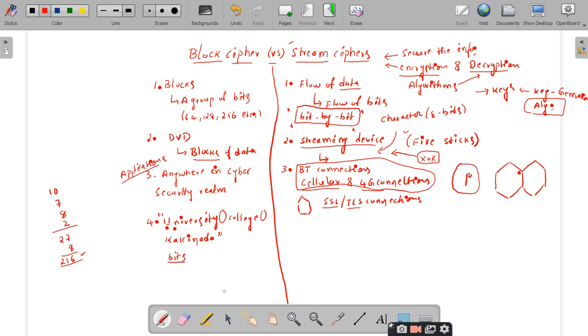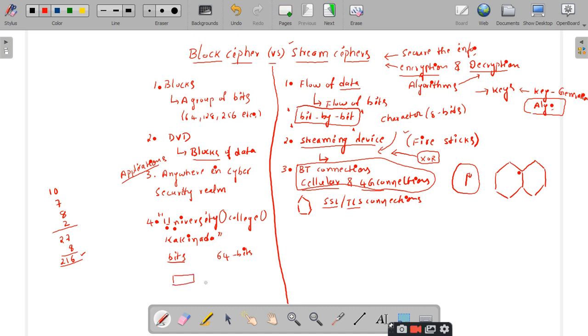Now this example is common for both block and stream ciphers. I just want to let you know how blocking and streaming are done. So we have these 216 bits, and when you consider this using a block cipher with a block size equal to 64 bits, how many blocks will there be? Each block consists of 64 bits.